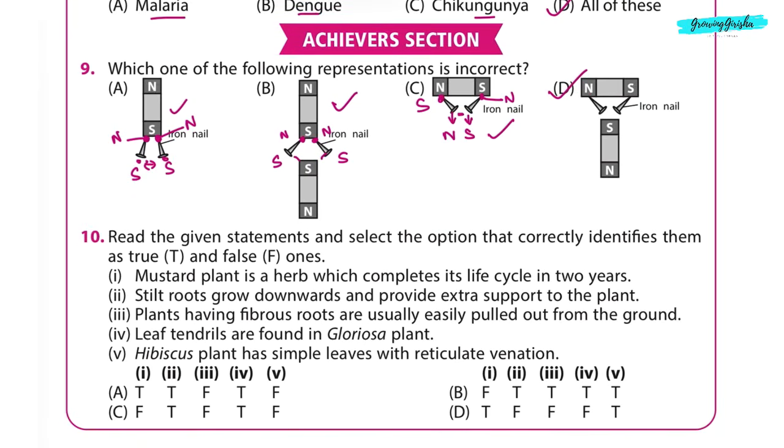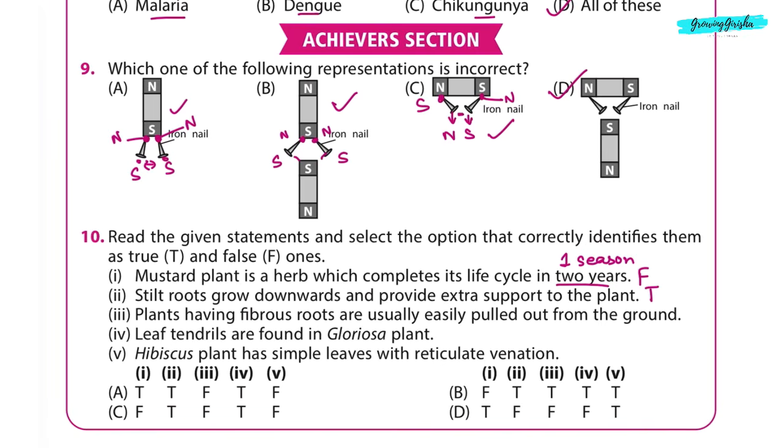Question 10. Read the given statements and select the option that correctly identifies them as true, T, and false, F. First, mustard plant is a herb which completes its life cycle in 2 years. This statement is false. Mustard plant completes its life cycle in 1 season. Second, stilt roots grow downwards and provide extra support to the plant.